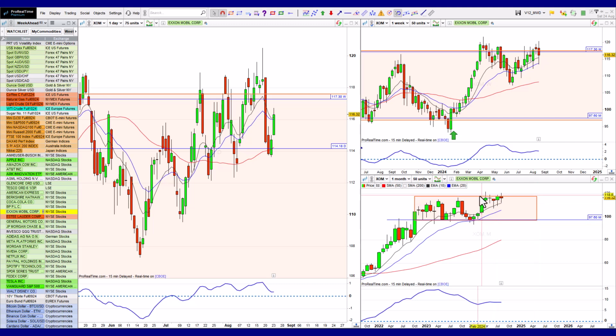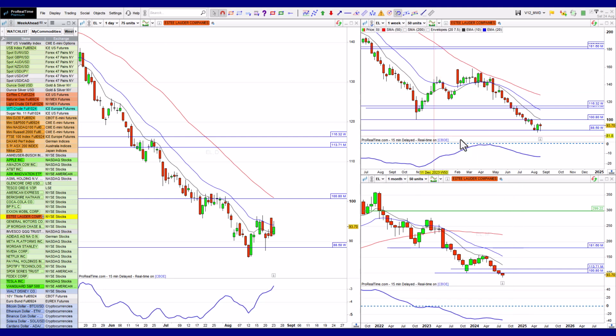Exxon really at the top of its range. I think we might see, of the two, I would expect Exxon to break out to the upside there. Estee Lauder, no real change over here. This is one of my losers.